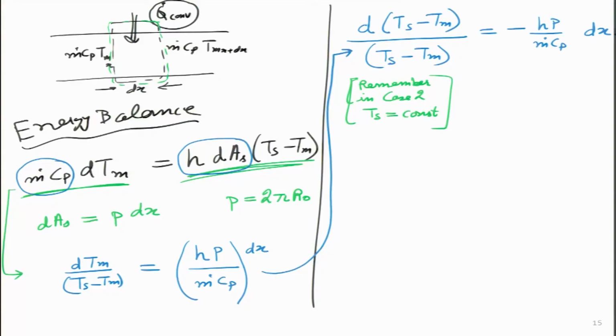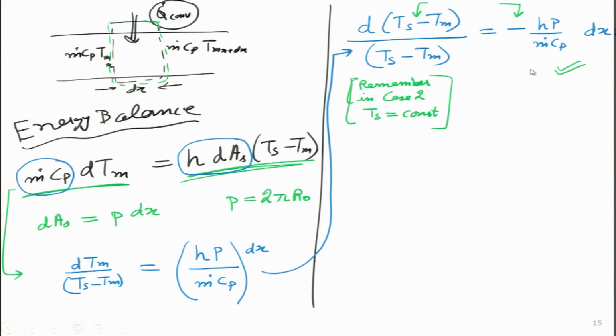The only thing I have to worry about is the negative sign, because instead of dTm I am now taking the differential of minus Tm. So, in order to cancel out this minus sign, I have put an additional minus over here. So, both of them cancel out. So, this is the correct equation. Now, I can differentiate both sides.